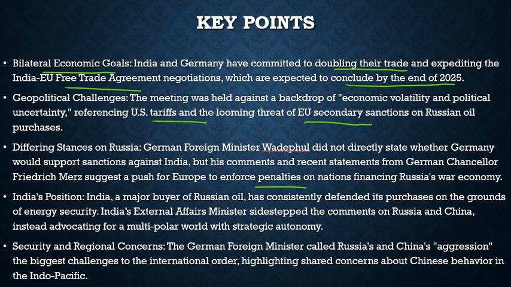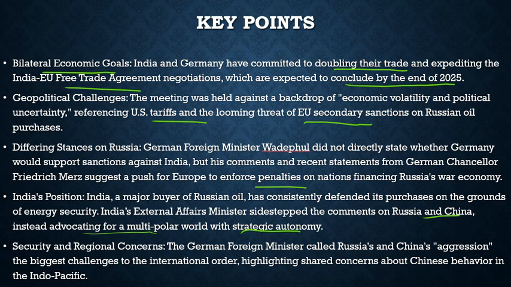Then India's position. India, a major buyer of Russian oil, has consistently defended its purchases on the grounds of energy security. India's External Affairs Minister sidestepped the comments on Russia and China, instead advocating for a multipolar world with strategic autonomy. Then security and regional concerns.